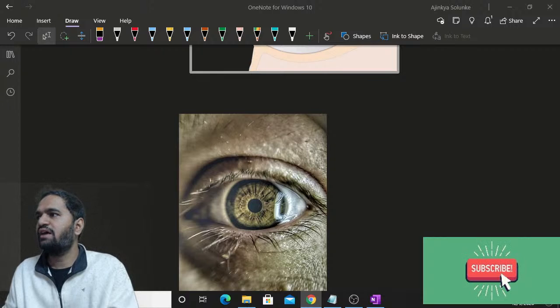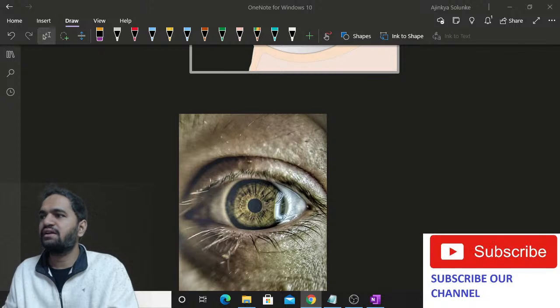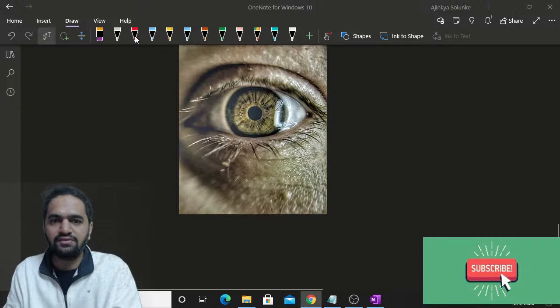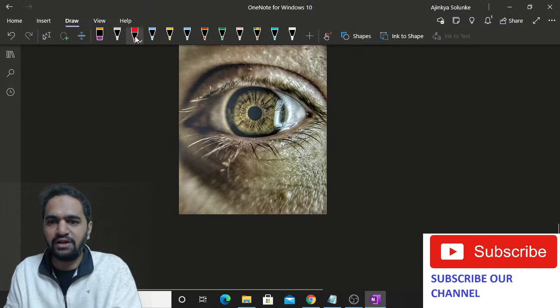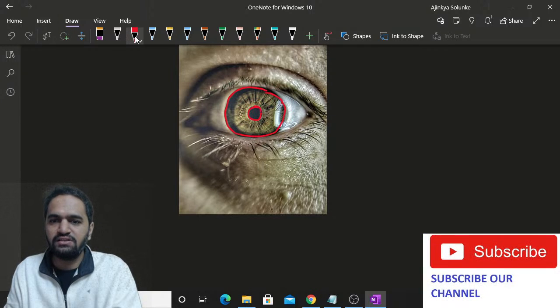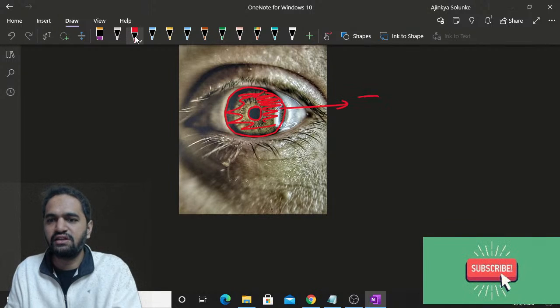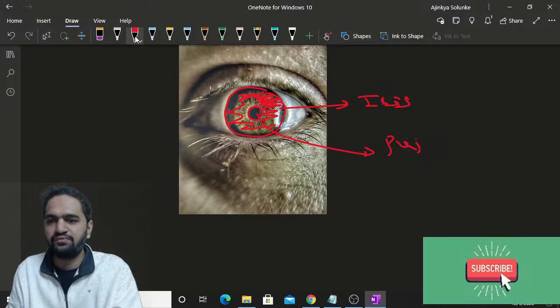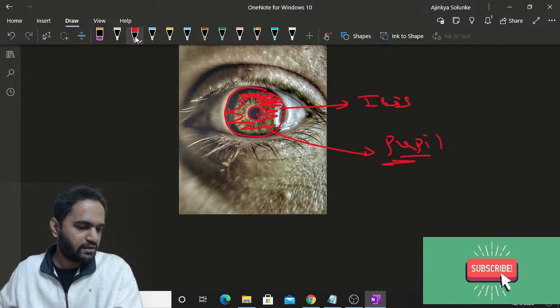The colored part, the brown part which you can see, that is the iris. So basically this much up to this point is the iris. The red part which I have shown is the iris. And the black part which you can see is the pupil.